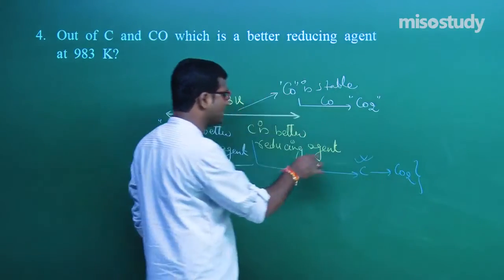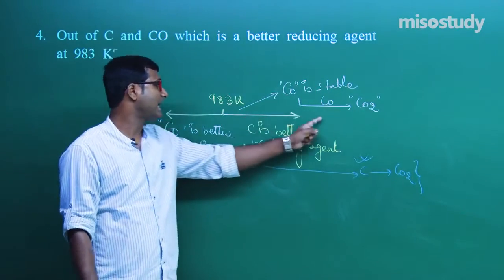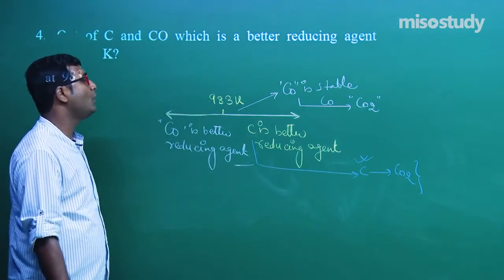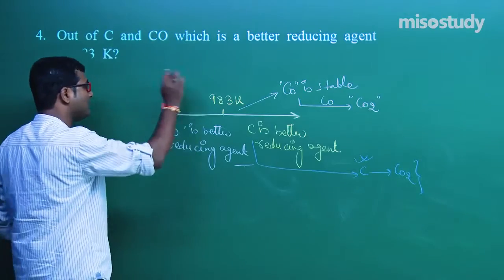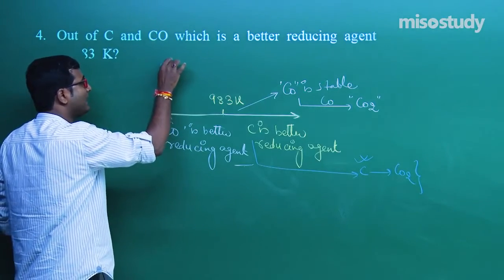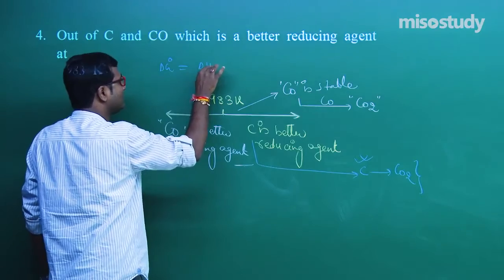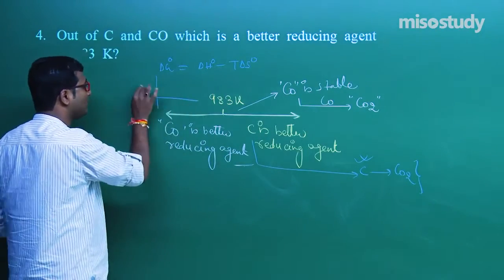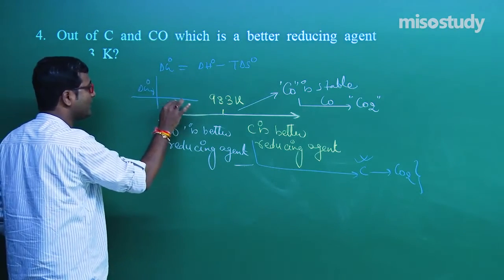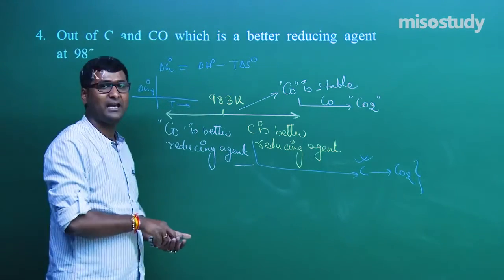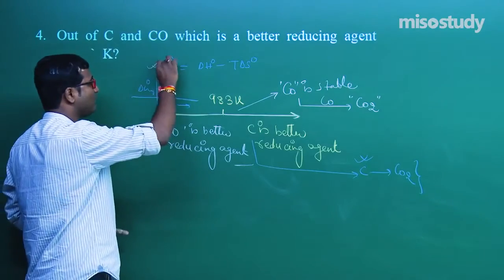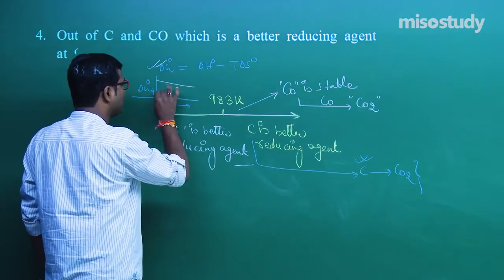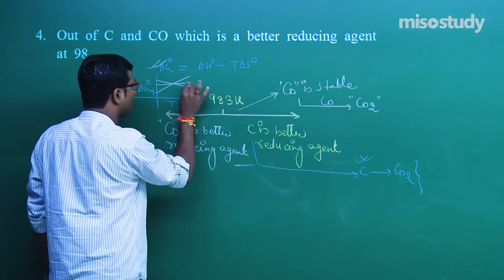So carbon is the better reducing agent above 983 Kelvin and carbon monoxide is the better reducing agent below 983 Kelvin, and all this is judged by the Ellingham diagram, the graph between delta G and temperature. Do you remember, delta H formation and temperature play a role in whether the process is spontaneous or non-spontaneous. I have discussed this thing, my friend.